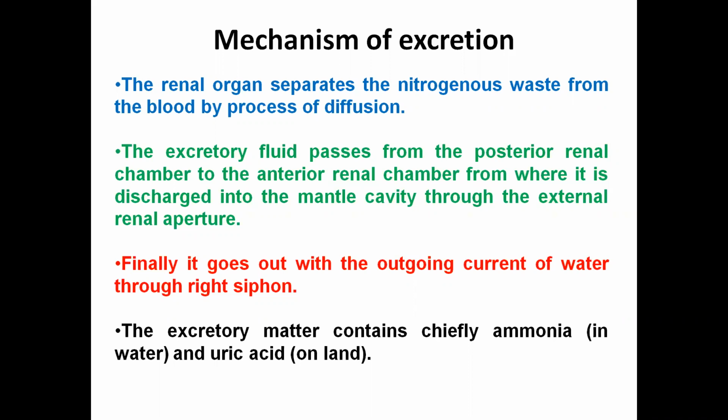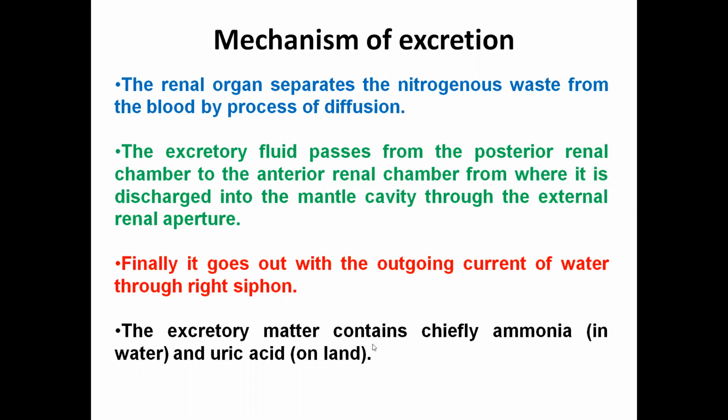First the removal of the nitrogenous waste takes place in the posterior large renal chamber. Then this fluid enters the anterior renal chamber, where the remaining removal of excretory materials takes place, and then it is discharged into the mantle cavity through the small renal pore, and finally it goes out to the exterior environment by the outgoing water current through the right siphon of the Pila.